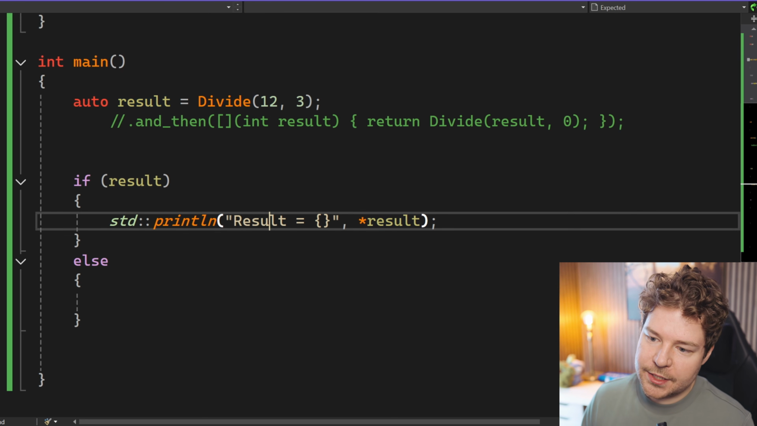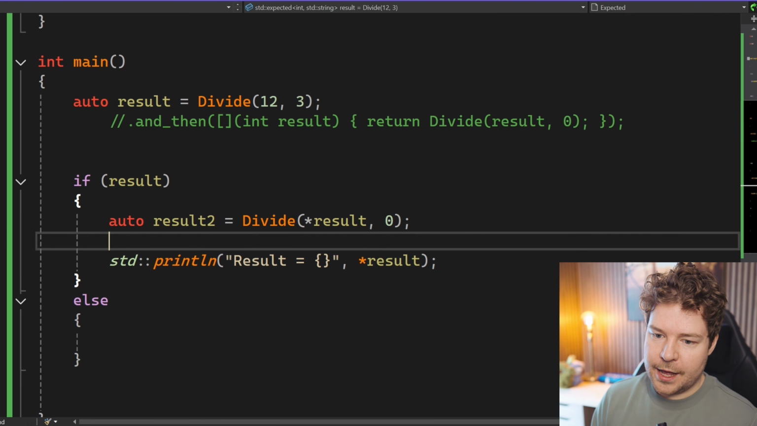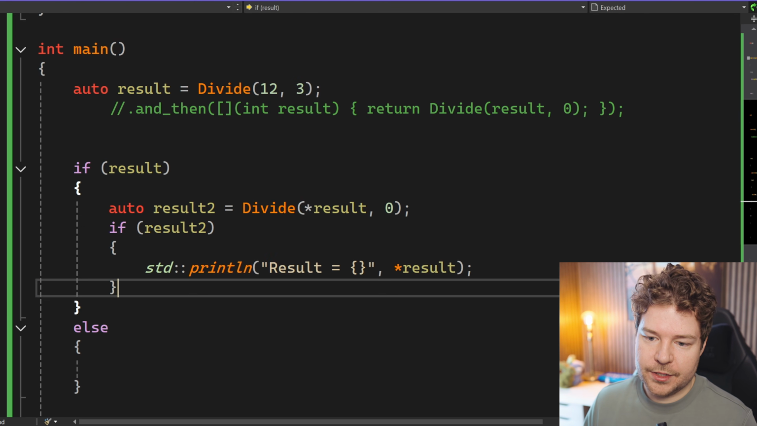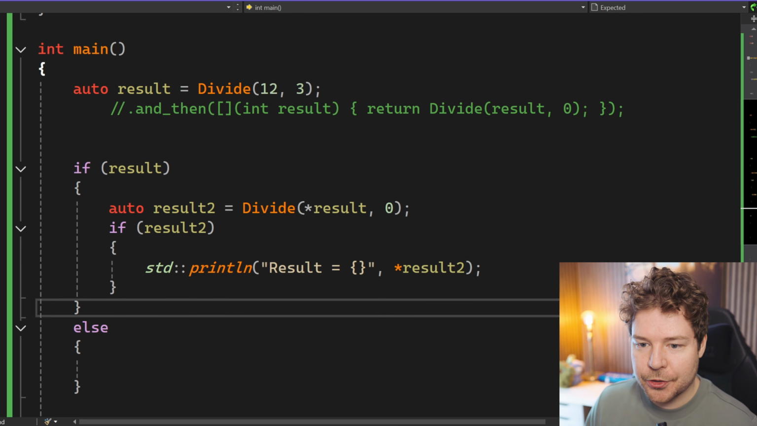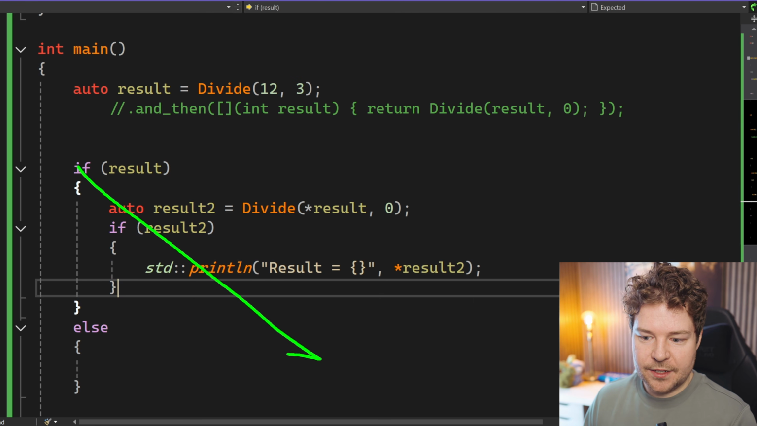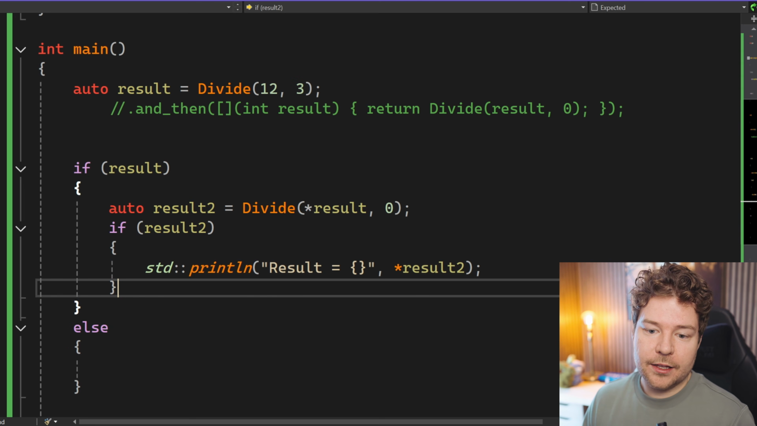Then if the result succeeds, we're going to want to do another division, which is this one over here. And then if that one succeeds, then, you know, we can print the result, for example, making sure it's result 2. You can see how as we keep going more levels deep into this, we're just going to end up creating this massive if statement nest. And then what about the else statements if they fail at any point, right?